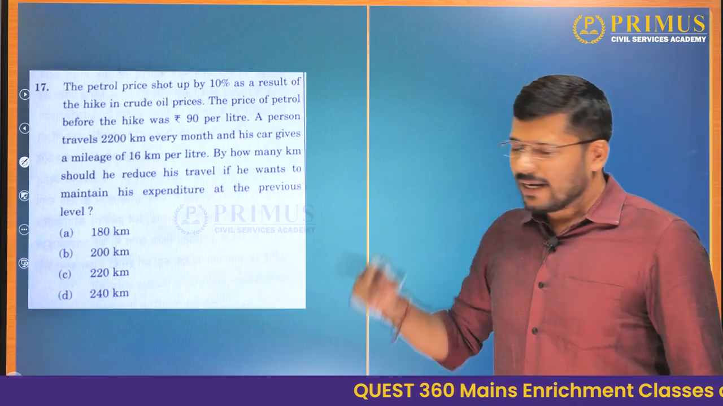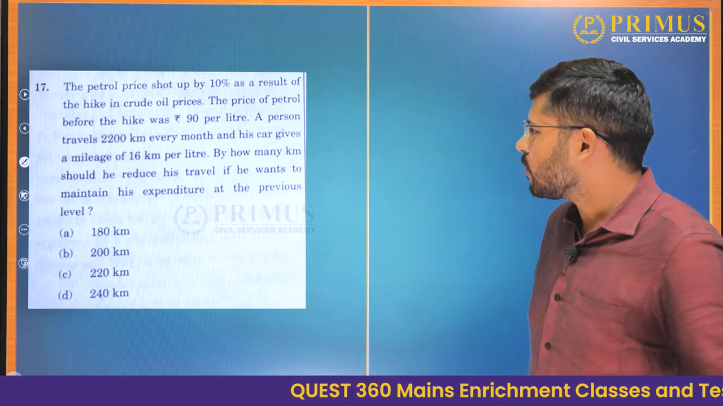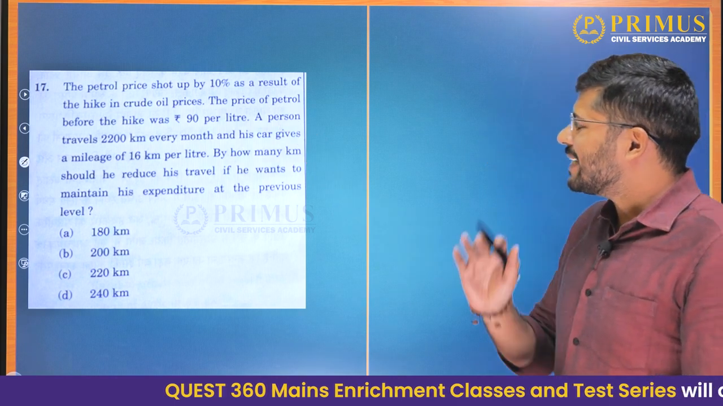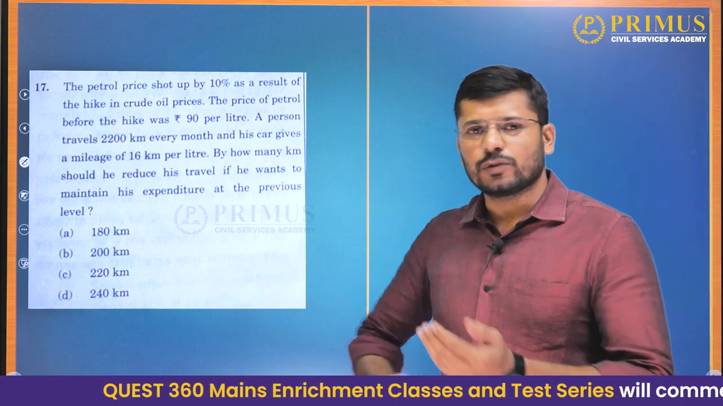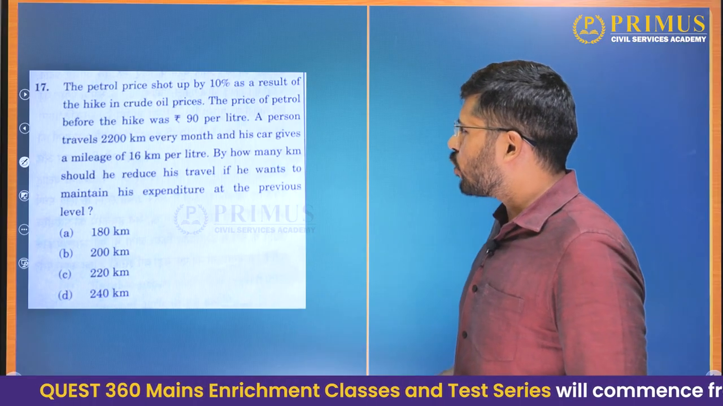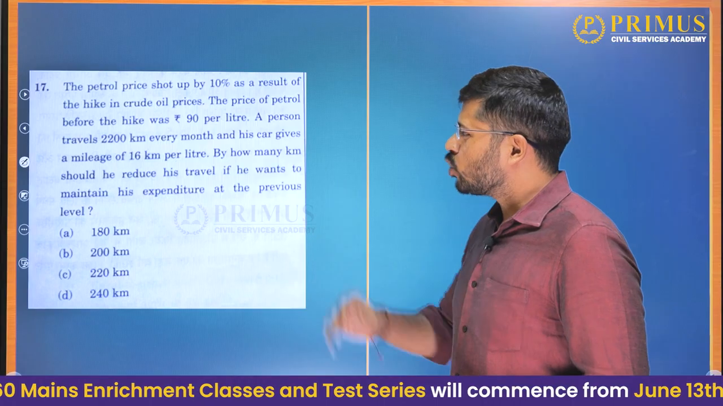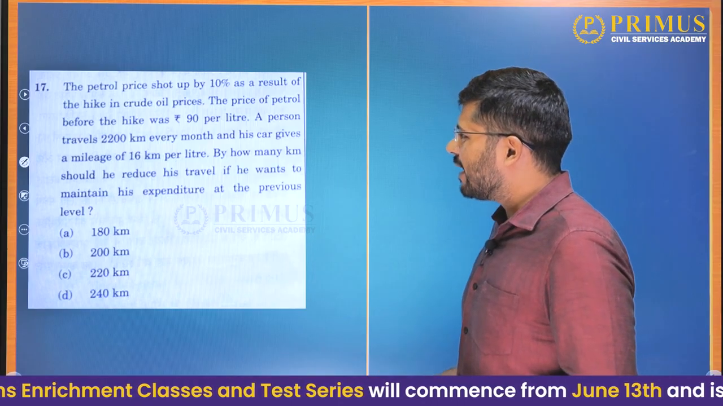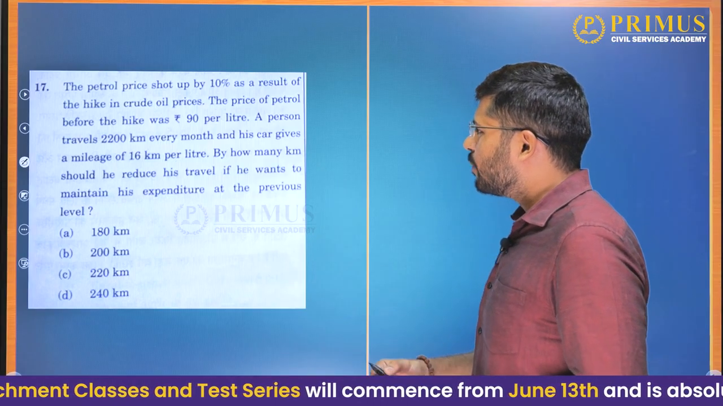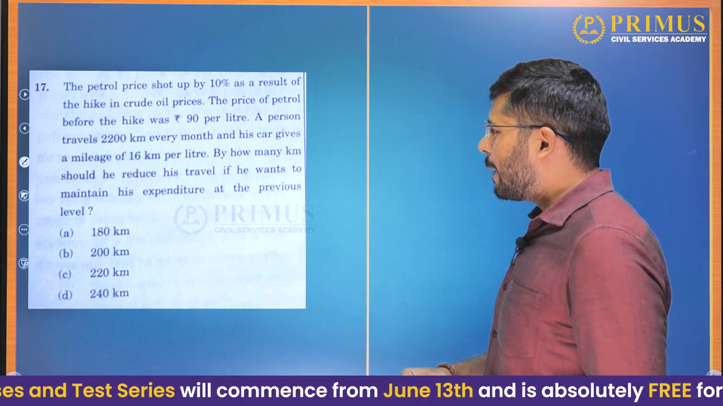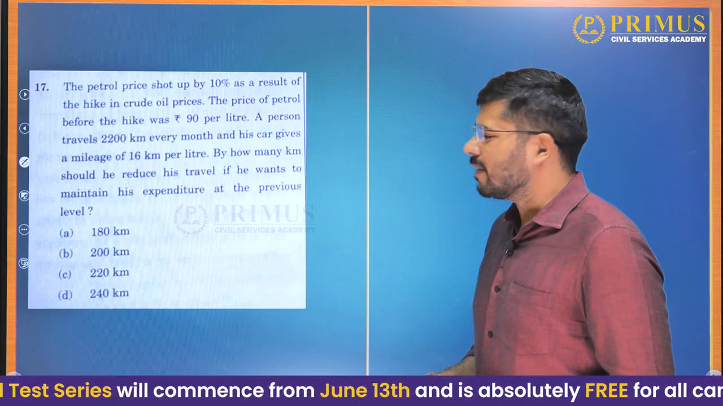Okay, question 17. The petrol price shot up by 10% as a result of a hike in crude oil prices. The price of petrol before the hike was 90 rupees per liter. A person travels 2200 km every month and his car gives a mileage of 16 km per liter. By how many kilometers should he reduce his travel if he wants to maintain his expenditure at the previous level?